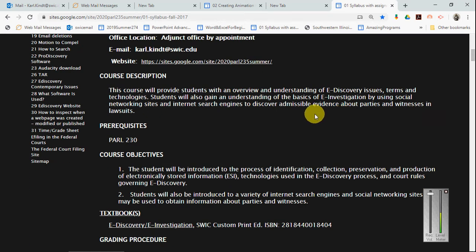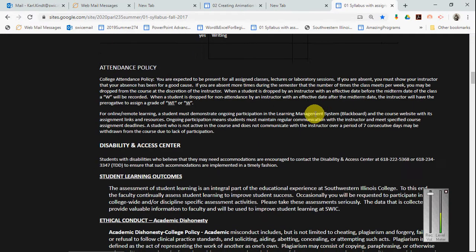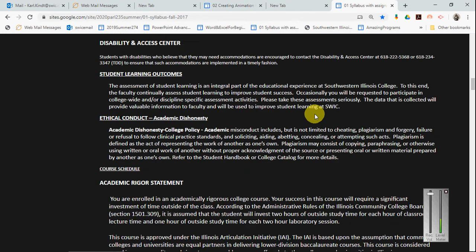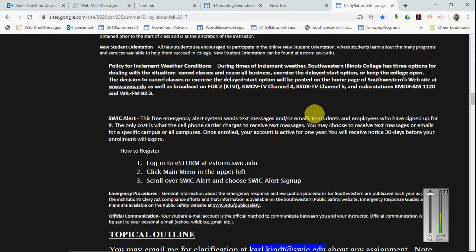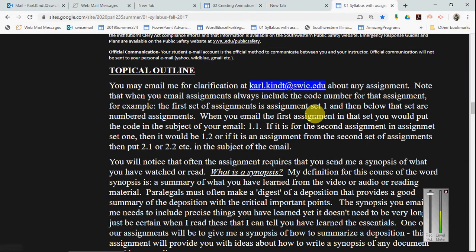All right, so as we cursor down through the syllabus, you can print this out. The actual file is on our Blackboard, and there's also in our file cabinet on this website, you can download the syllabus portion up here. But as we keep going down, pretty soon we get to the topical outline. Okay, and so what I'm saying here is that each of the assignments has got a code number.